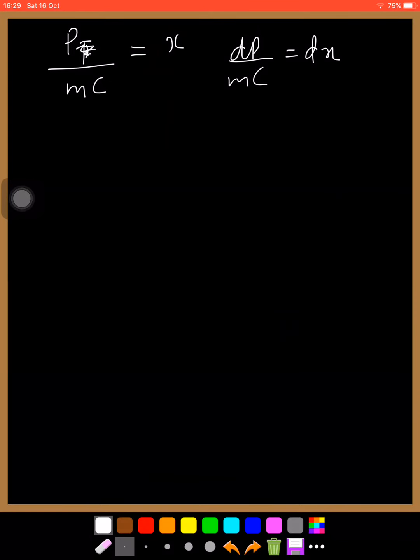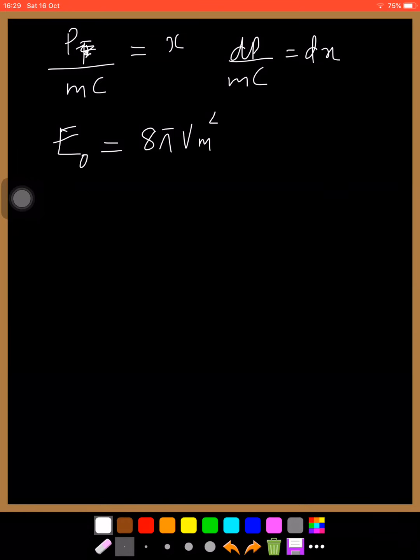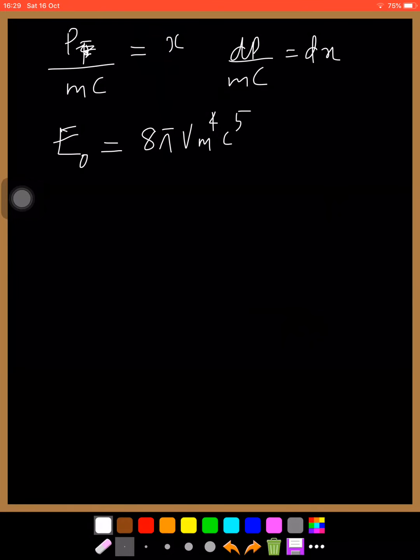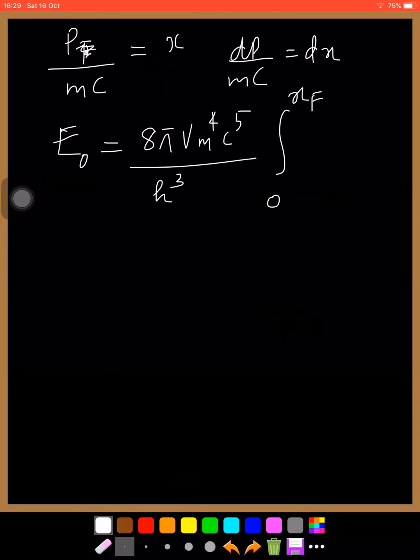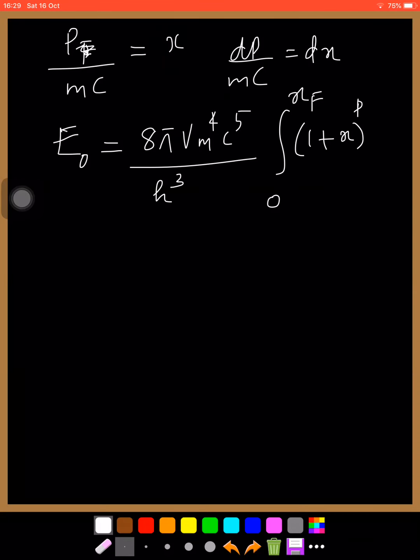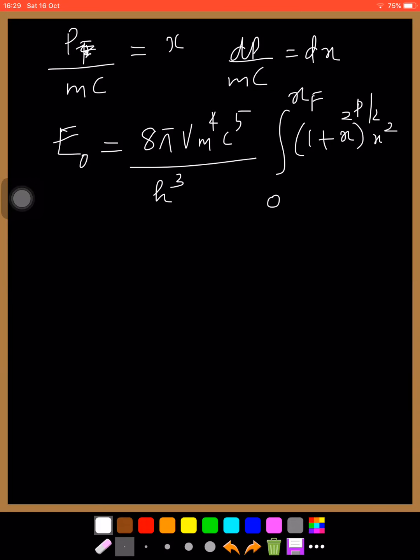Then substitute in equation 1, and we get E0 is 8 pi V m raised to 4 c raised to 5 by h cube, integral 0 to xF. We changed it in terms of x: 1 plus x square raised to 1 by 2, x square dx.